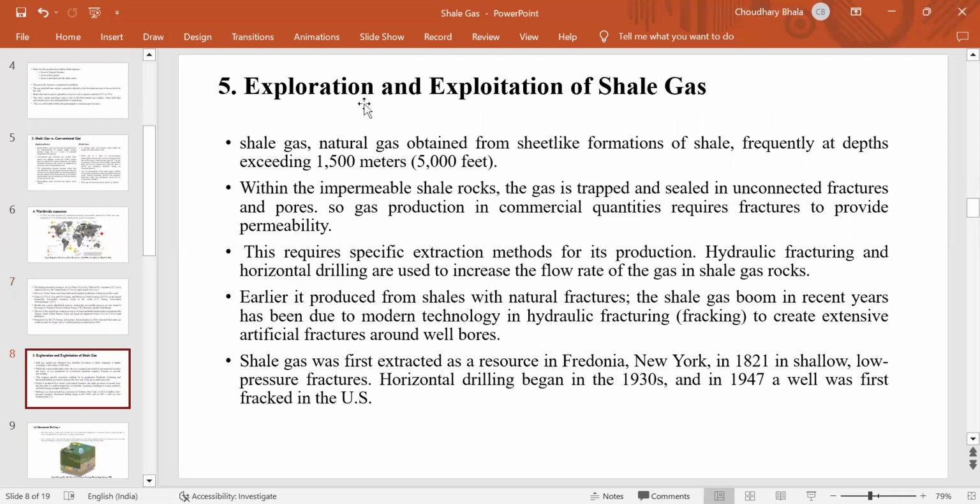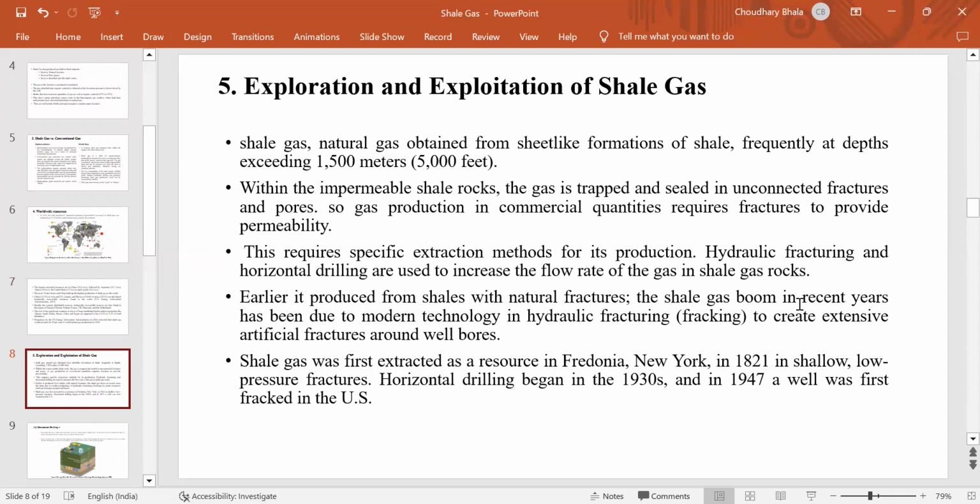Now we will discuss the exploration and extraction of shale gas. Shale gas is naturally obtained from silicate formations of shale, frequently at depths of around 5,000 feet. Within the impermeable rock, the gas is trapped and sealed in unconnected structures and pores. Gas production in commercial quantities requires fractures to provide permeability. This requires specific extraction methods. Hydraulic fracturing and horizontal drilling are used to increase the flow rate of gas in the shale rock.